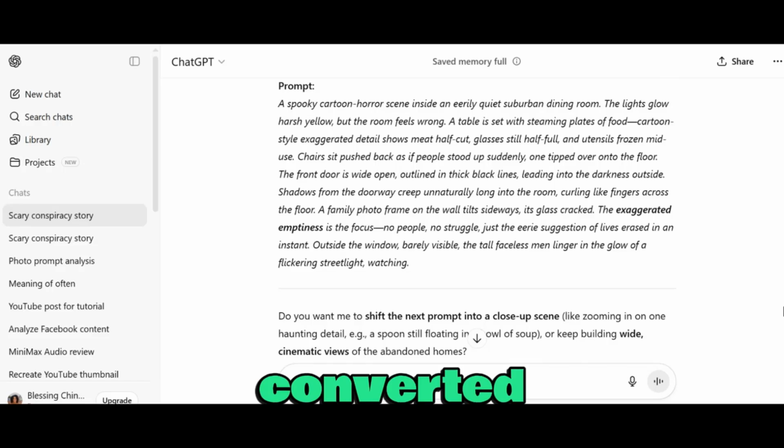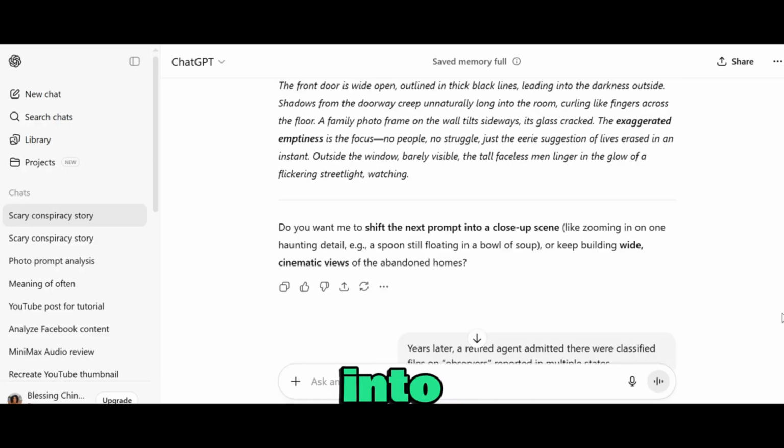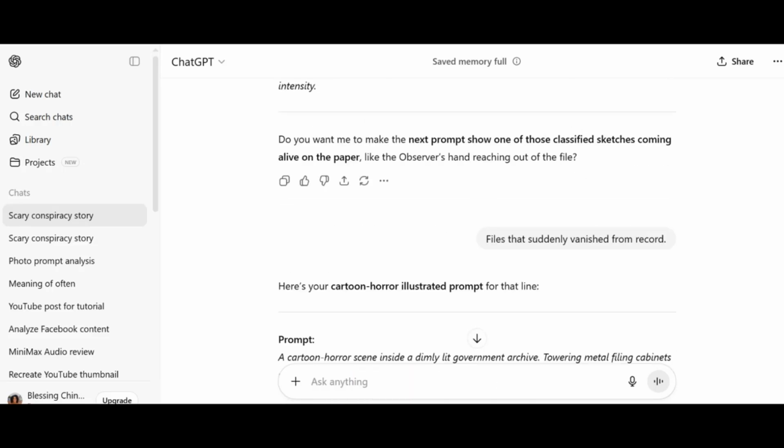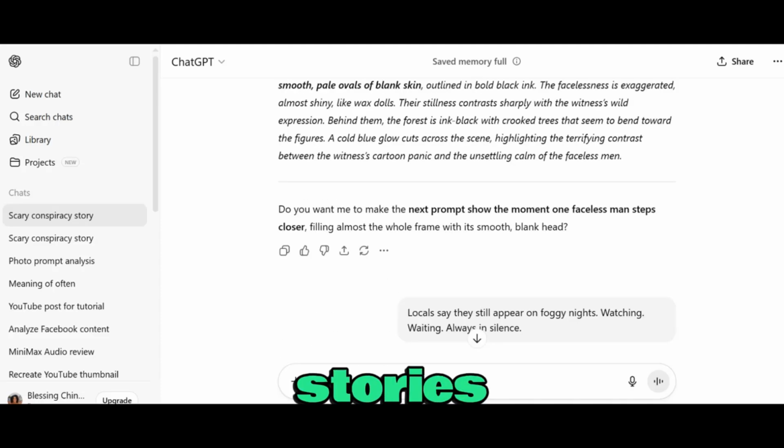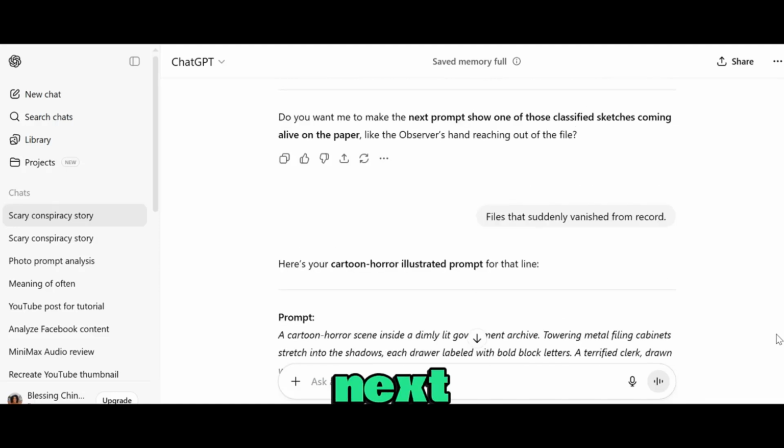As you can see, I've now converted each scene into scary cartoon style image prompts that we can use to generate images for our stories. So let's go ahead to the next part.